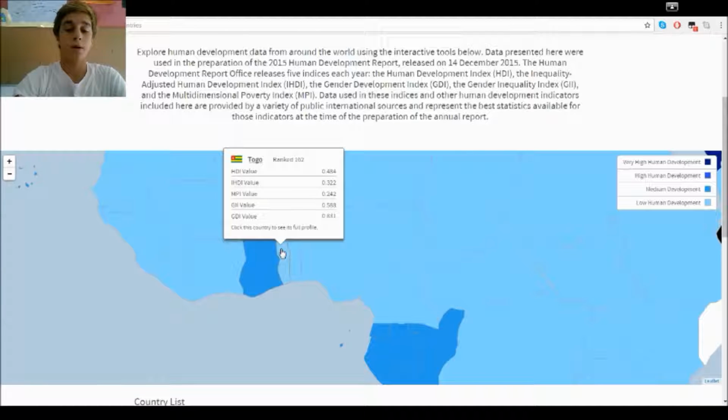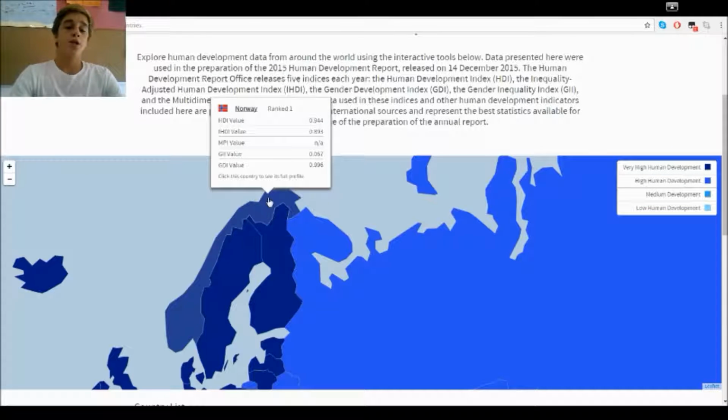Finally, about standard of living, we have gross national income, GNI. GNI in Togo nowadays is 1,180 PPP dollars. After this, we can see why Togo is a country with a low Gender Development Index. Now I'm going to talk about the Gender Development Index, GDI, in Norway.